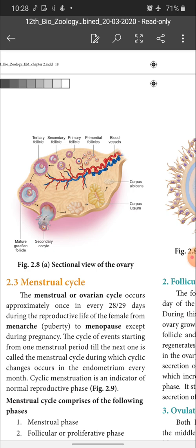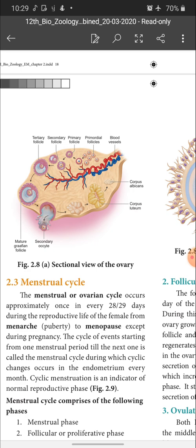You know, children, the uterus is a small bag-like structure, but it can bear the weight of a 3 kg fetus inside it. How is it possible? This is due to the strength of the endometrium. Who makes it strong? This is due to the hormone secreted by the corpus luteum, progesterone. This progesterone is responsible for the strong condition of the endometrium to bear the weight of the fetus.